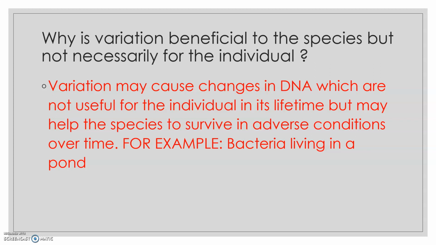So when the environmental conditions changed due to global warming and there were warmer conditions, all other bacteria which did not have this variation could not survive, but this bacterium which had this variation to survive in warm conditions could survive. So the individual which had this variation, जिसमें ये variation पहले आई थी, उसको उस चीज का फायदा नहीं हुआ. किसको हुआ? उसकी स्पीशीज को, क्योंकि उसकी स्पीशीज सरवाइव कर गई एडवर्स कंडीशंस में.